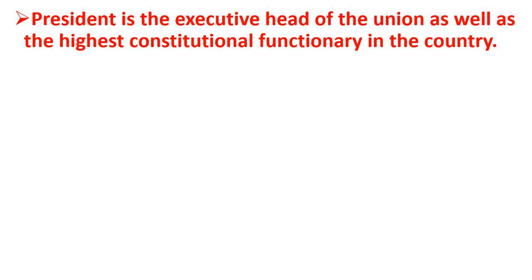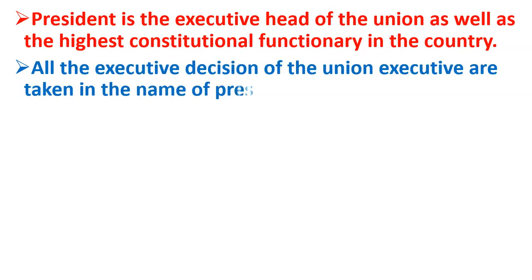Then it says that the President is the highest constitutional functionary in the country. What does it mean? It means that the President is the highest and senior most constitutional officer in India.